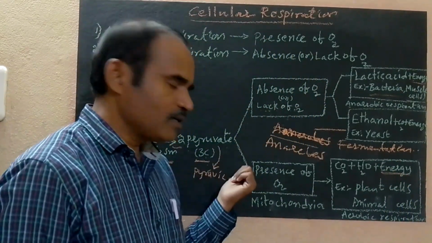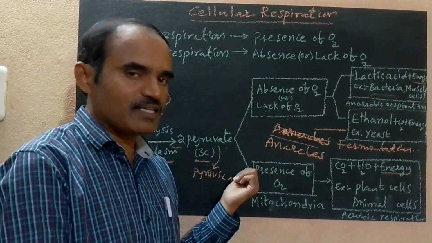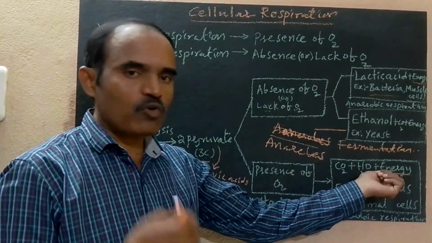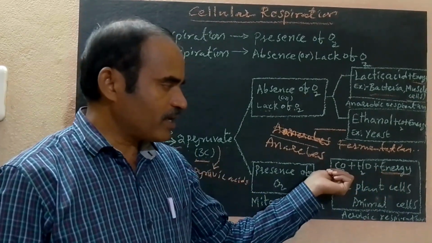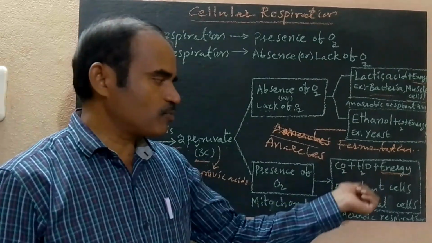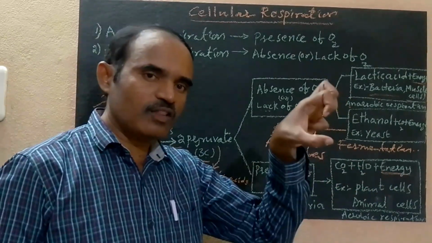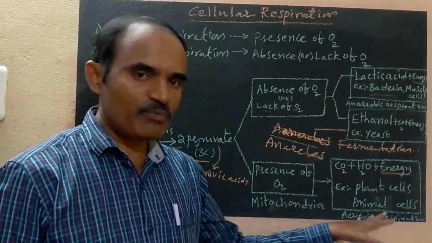Why? Because the pyruvates are broken down into energy in the presence of oxygen. More energy is produced, and also carbon dioxide and water. This takes place in all the plant cells and animal cells. So this is called aerobic respiration.